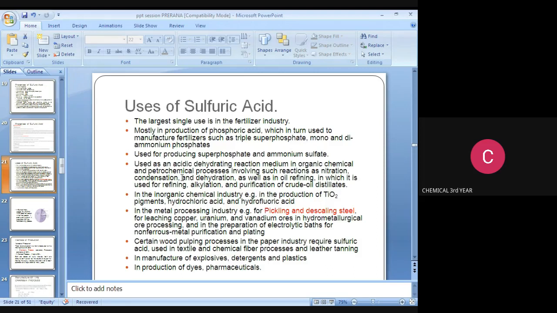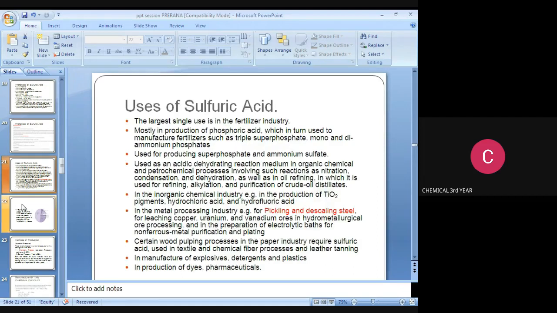Certain wood pulping processes in the paper industry require sulfuric acid. It is used in textile and chemical fiber processes and leather tanning. Another use is the manufacture of explosives, detergents and plastics. And the last one is the production of dyes and pharmaceuticals. These are all uses of sulfuric acid.